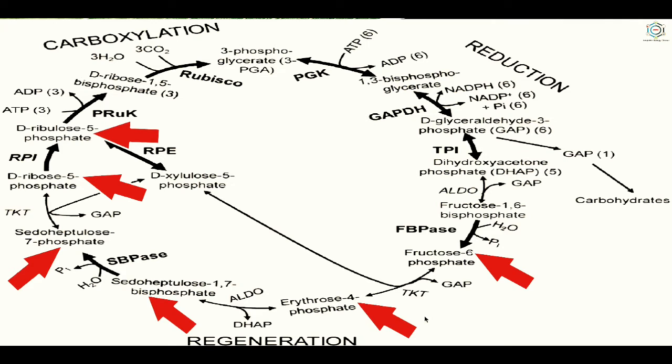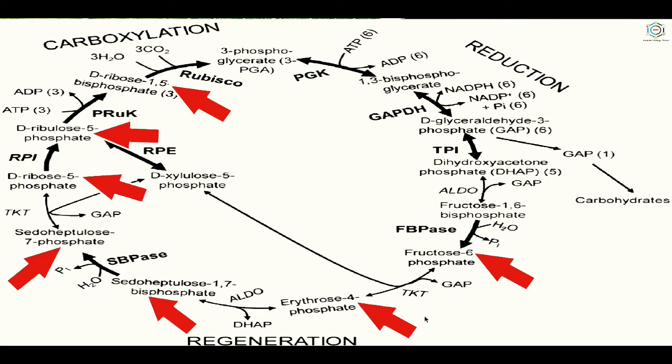Finally, all the six molecules of ribulose 5-phosphate are phosphorylated by six molecules of ATP, and because of this, 6 molecules of ribulose 1,5-bisphosphate, that is RuBP, are produced. So after this, in the presence of the enzyme phosphoribulose kinase. So see here, this is all about the regeneration phase.